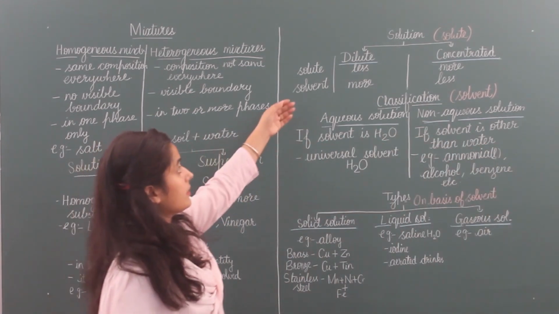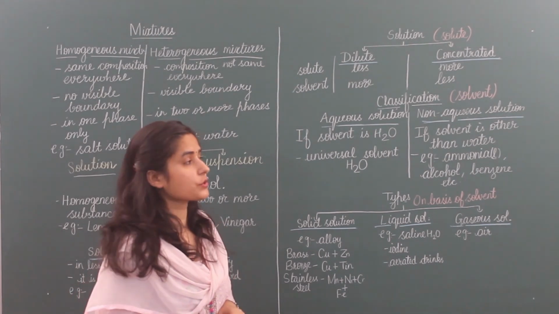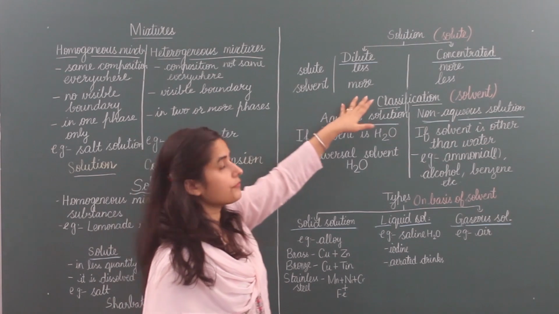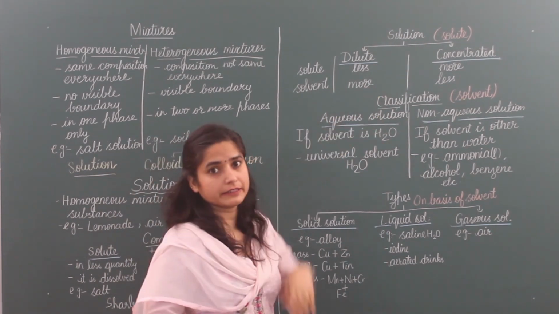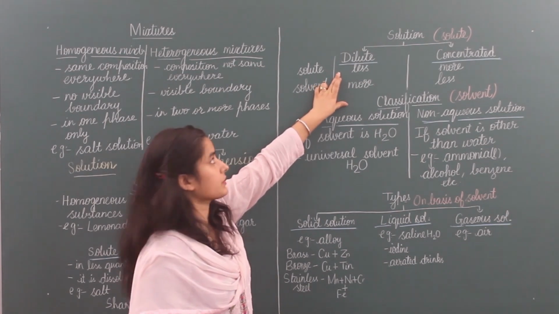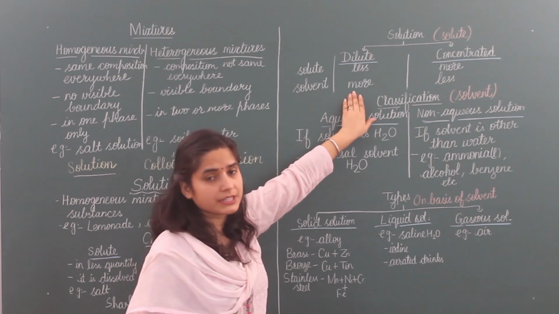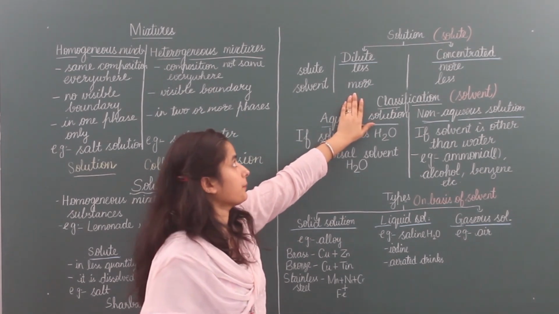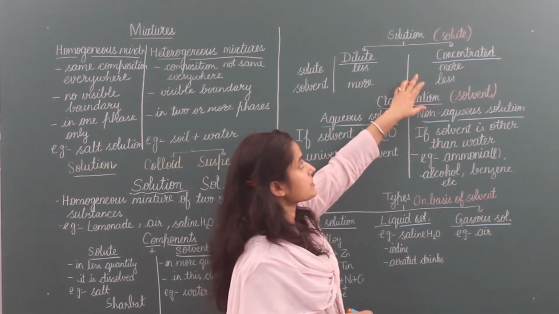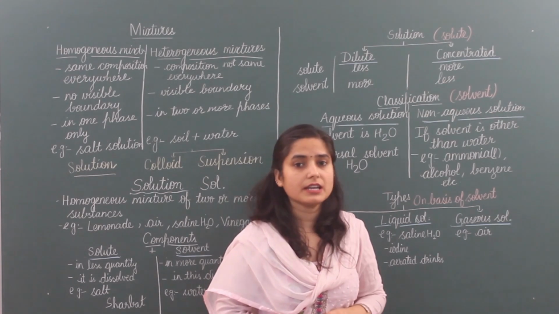Now next, solutions on the basis of solute. How much quantity are we taking for solute and solvent? Solutions are of two types, dilute and concentrated. Dilute solutions are those in which solute is present in less quantity and solvent is present in more quantity. But concentrated means thick. That means solute is present in more quantity and solvent is present in less quantity.